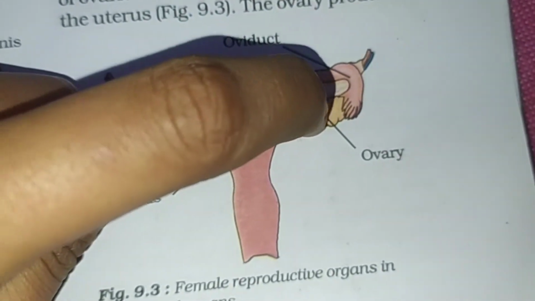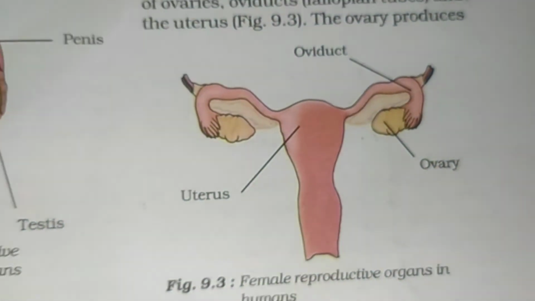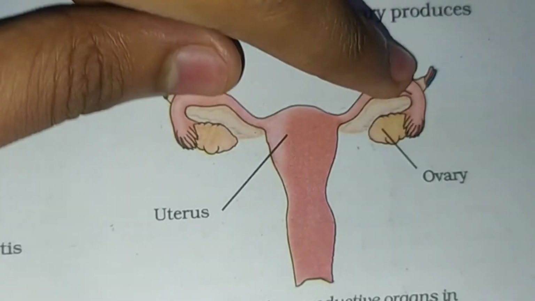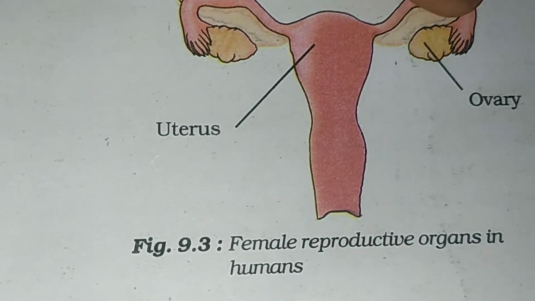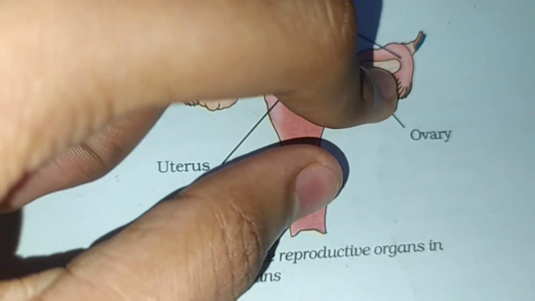This ovary releases a matured egg into an oviduct, and every month it releases a new cell.